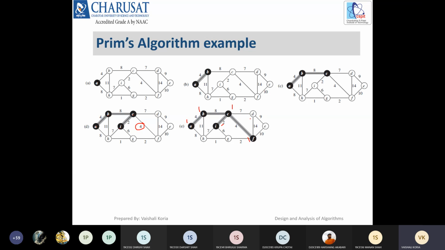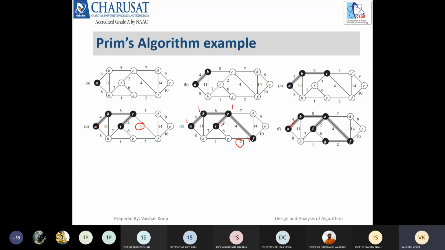So which would be chosen? Which particular vertex will be selected next? G. Okay, the next is G, because it has the minimum weight.